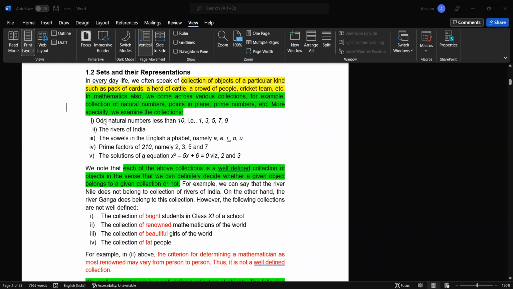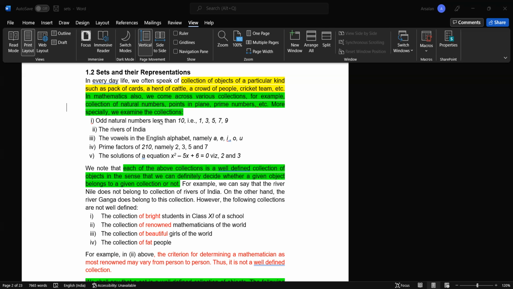First, what is a set? Basically, a set is a collection of objects of a particular kind. First we need to understand the collection. In general terms, a collection of objects of a particular kind, such as a pack of cards, a herd of cattle, a crowd of people, a cricket team. This thing we use in our general life. In maths, we also use collections which are not going to change from person to person. For example, odd natural numbers less than 10 are 1, 3, 5, 7, 9.